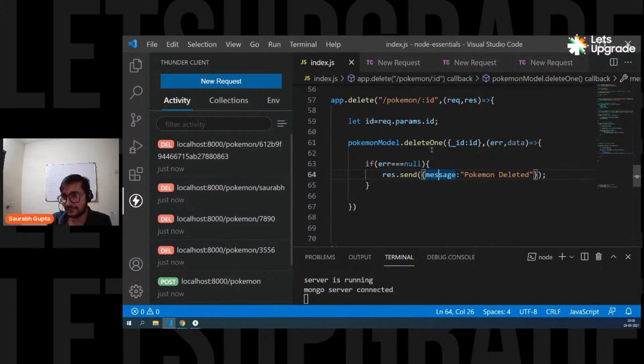Simple. We first get the ID from the URL, then we simply say Pokemodel. See, guys, now you're seeing, right? To fetch the data, we use Pokemodel. To insert data, we use Pokemodel. And to delete data, we again use Pokemodel. That's why I'm saying model is the important thing here.